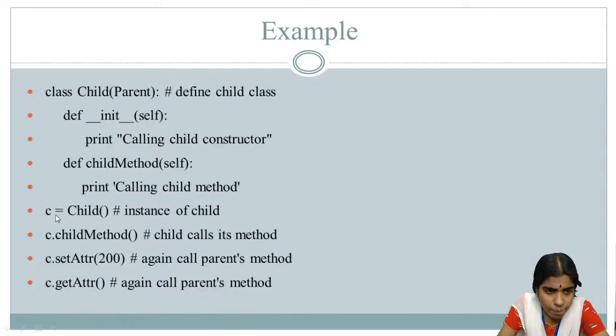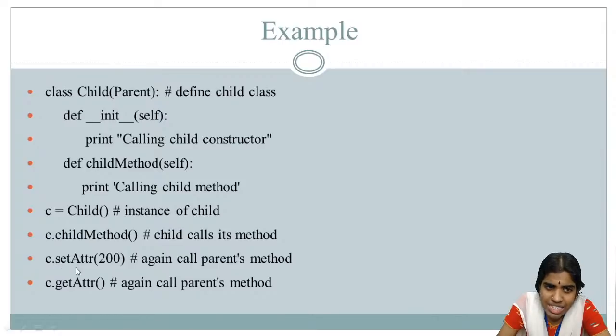It is stored in the variable called c, and then c dot child method. So first I am creating an instance object of the child class. Using this child class method, I can call the parent class attribute as well as the child class methods. So this concept is called as inheritance. Whenever I want to call any of the member methods, how can I do so? Using the variable name and the dot operator, I am calling the child method.